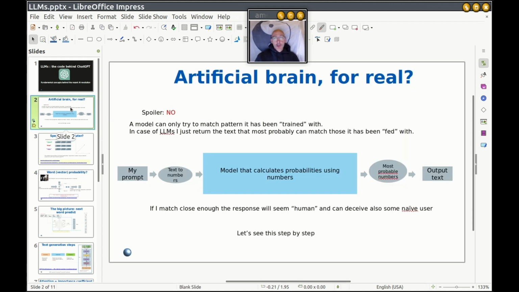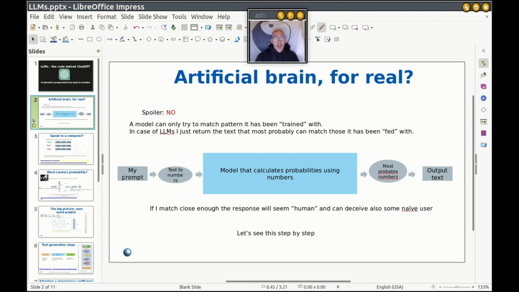can we have an artificial brain? For real? No, absolutely not. A model is simply something that can predict based on some training. It can match probabilities. Simple as that. Nothing more. But what happens when I insert a prompt in ChatGPT?